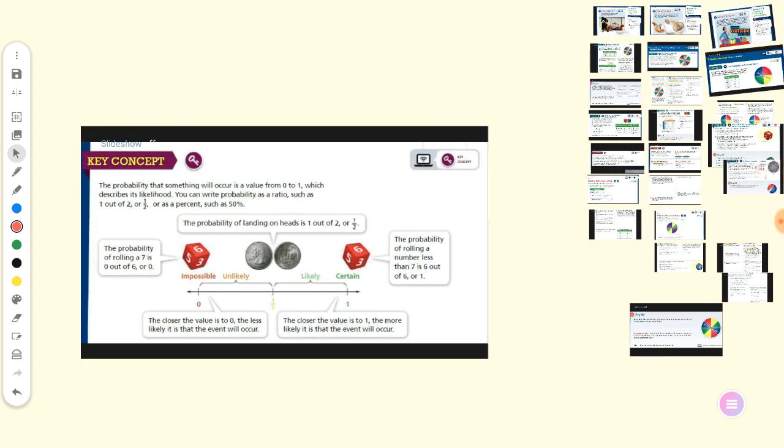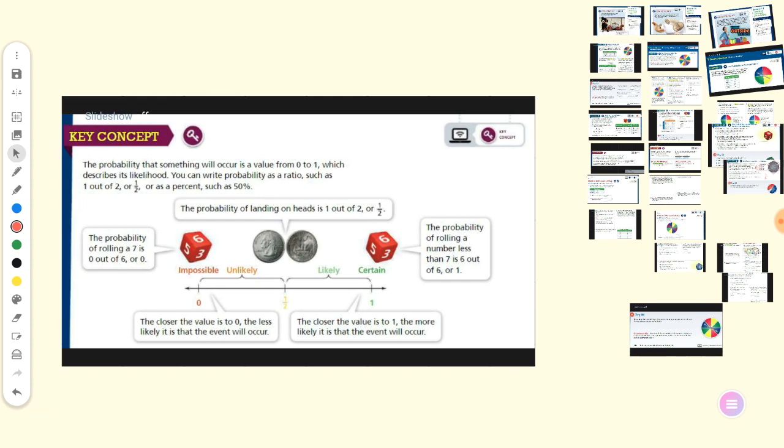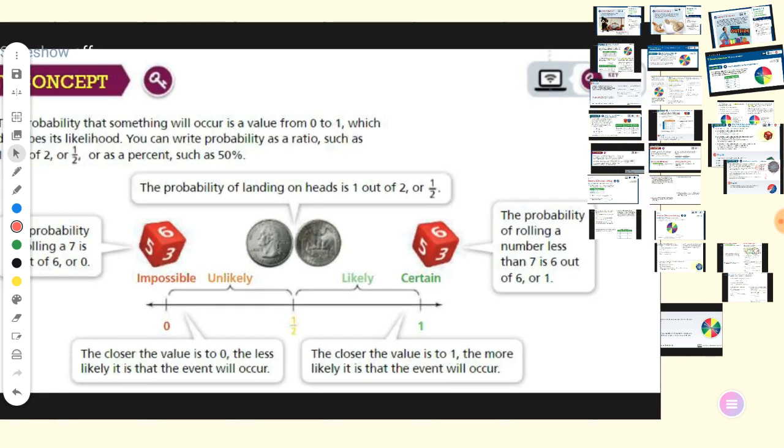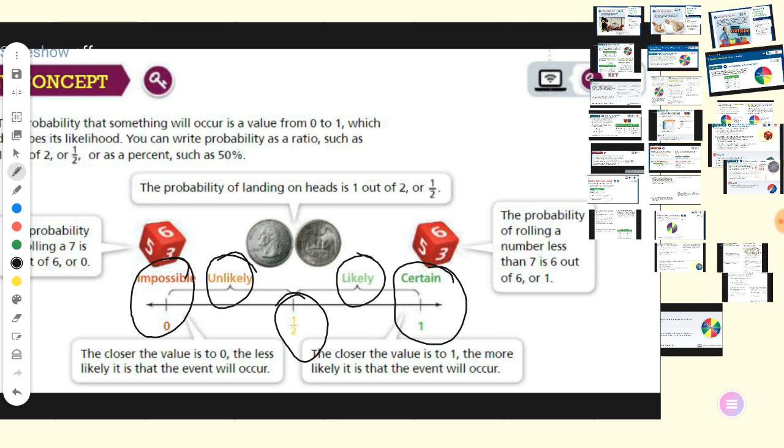So as a conclusion of all, if the probability equals 0, we call it impossible. If it equals 1, we call it certain. In the middle is exactly half. Between 0 and half, we call it unlikely. Between half and 1 is likely. Likely here means closer to 1, very close to occurring.